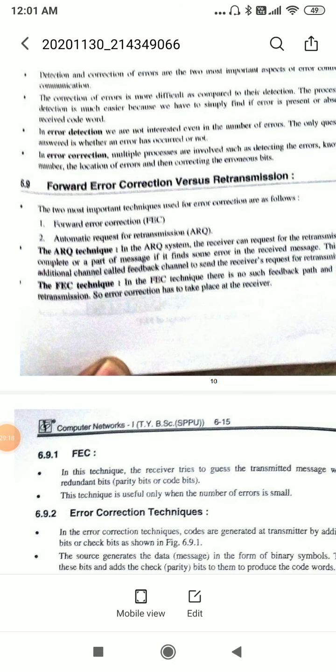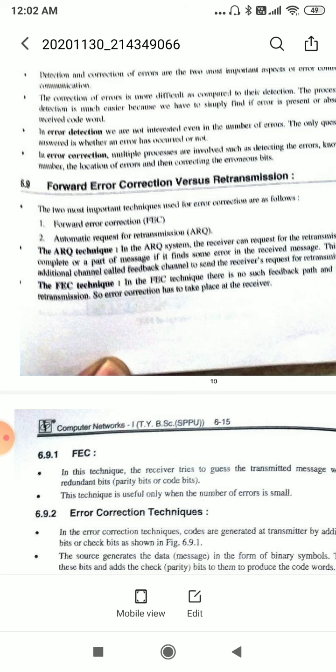Forward error correction, which is also called FEC, and automatic request for retransmission, ARQ. ARQ stands for automatic request for retransmission.